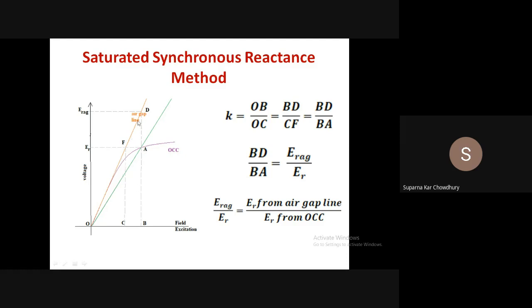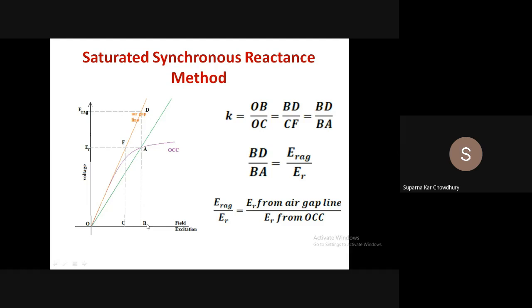Now if we extend the air gap line and complete this triangle ODB, then FC and BD are parallel, with BD as the base of the triangle. So OB by OC is also equal to BD by FC or BD by BA. That is, the saturation factor can also be defined as, for any particular field current, the voltage we obtain from the air gap line divided by the voltage we obtain from the OCC. That will give the saturation factor.